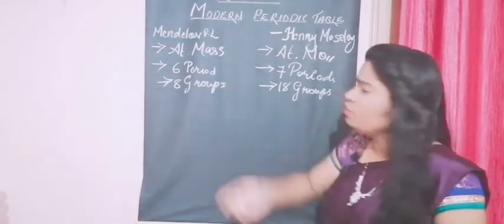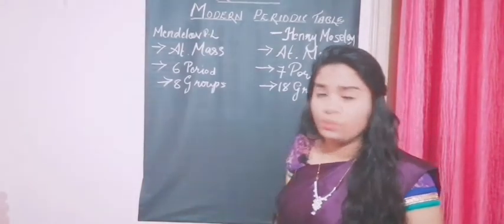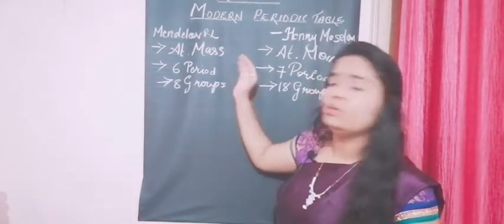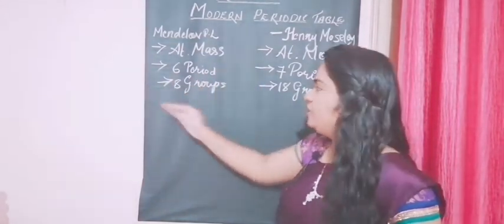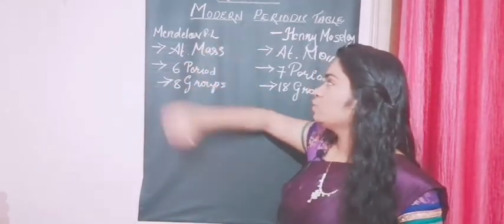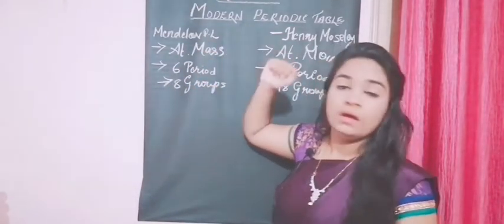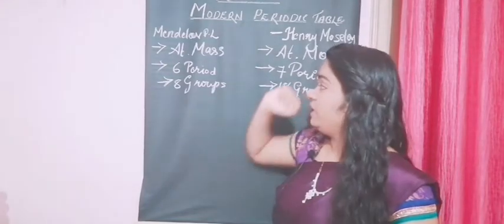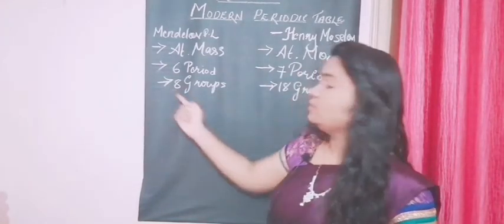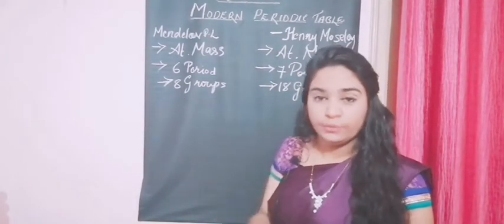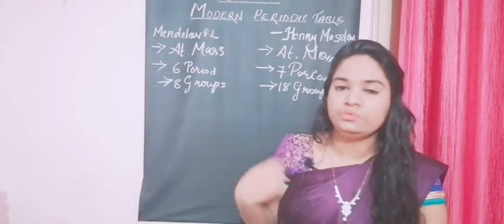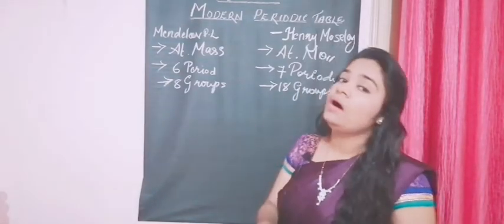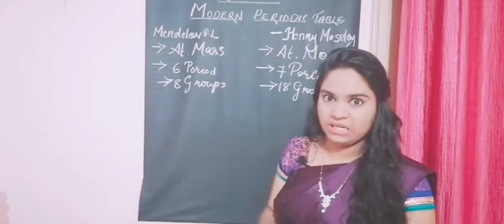As time passed, new elements were found, and they couldn't be placed right within that restricted column, though he was quite intelligent and clever, and he had given places for the future elements which should have been discovered.